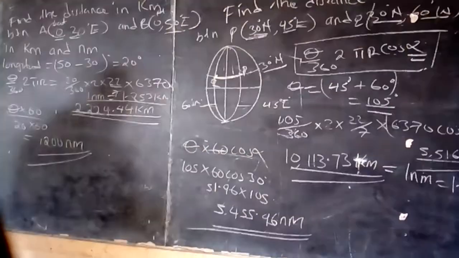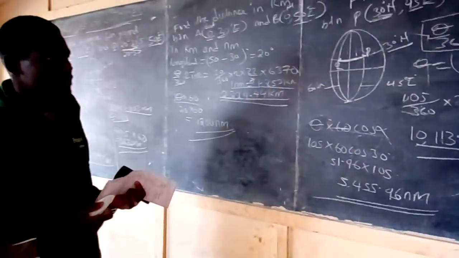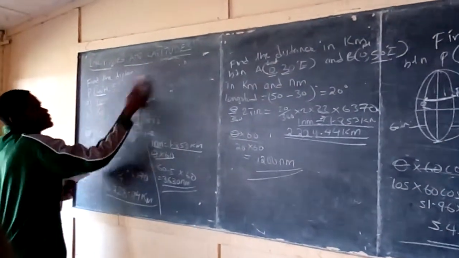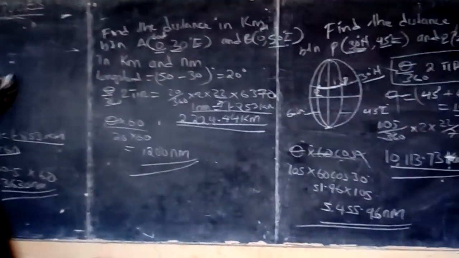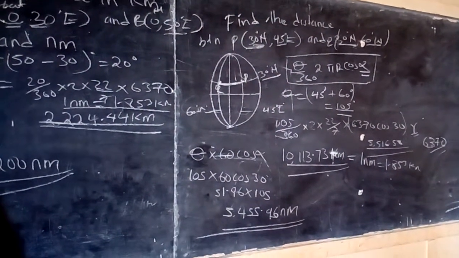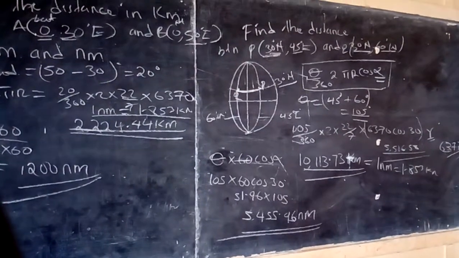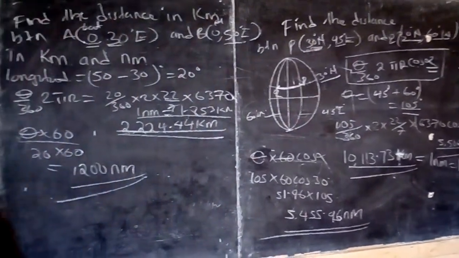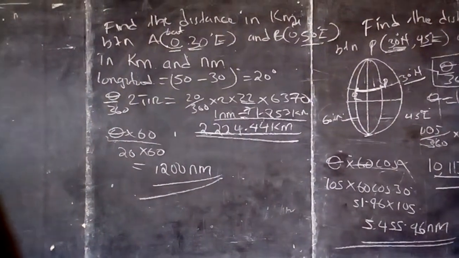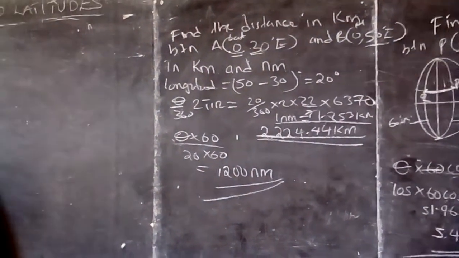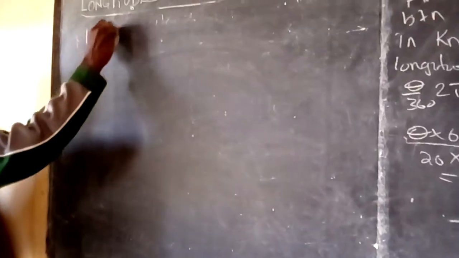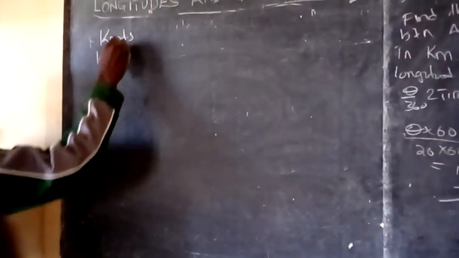Then the next part we're going to talk about is called the speed on the earth's surface. Because we've talked about distances, now we want to talk about the speed. On the Earth's surface, we can have two different speeds. One, we have knots, and two, we have kilometers per hour.